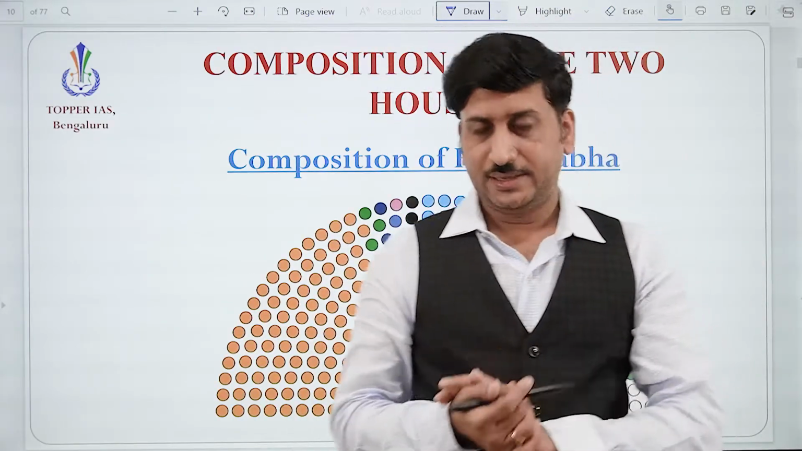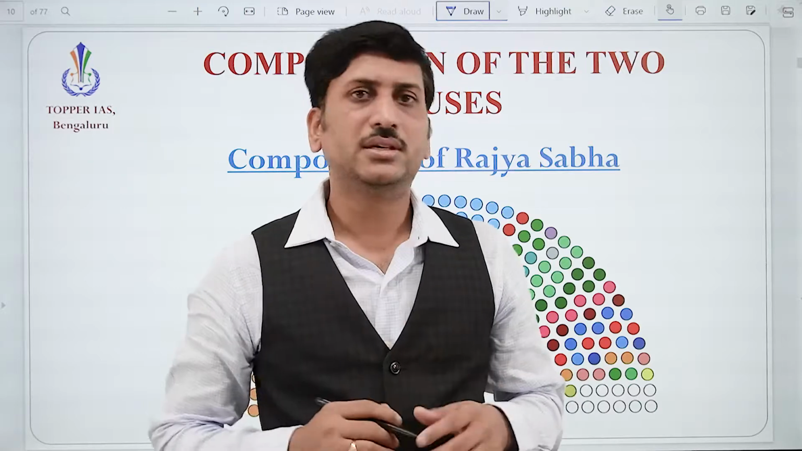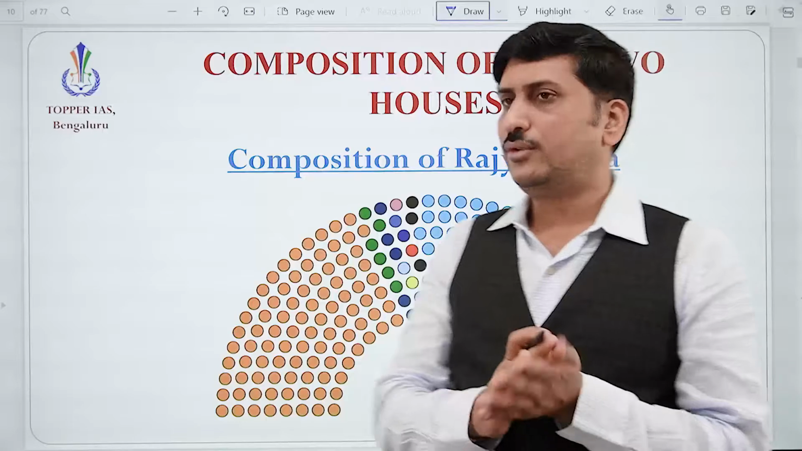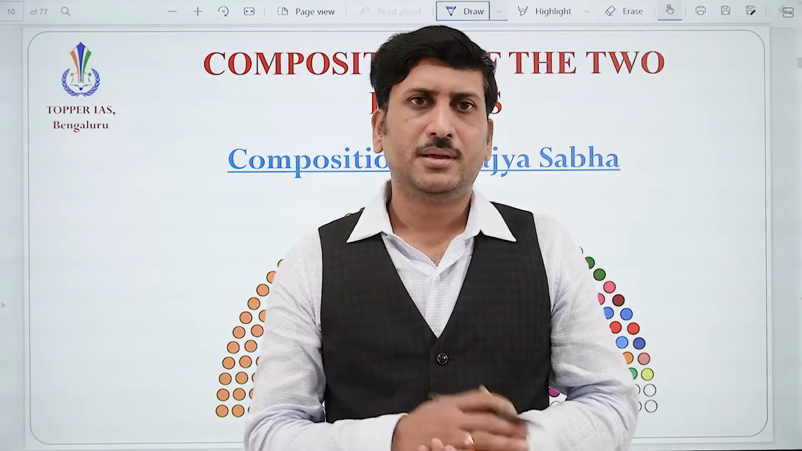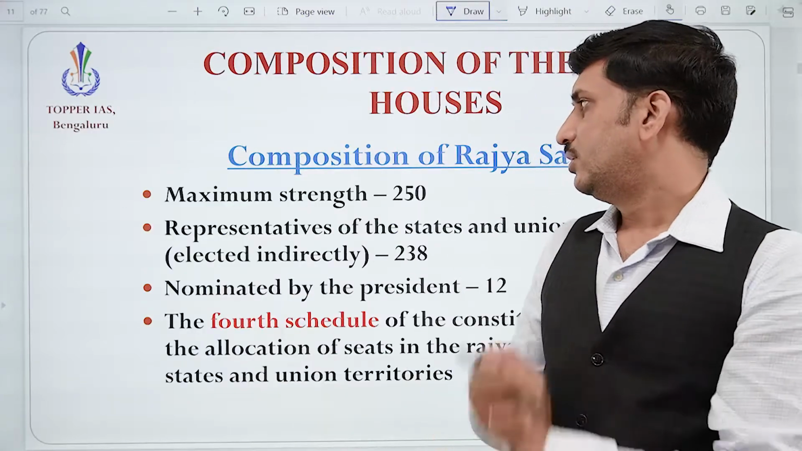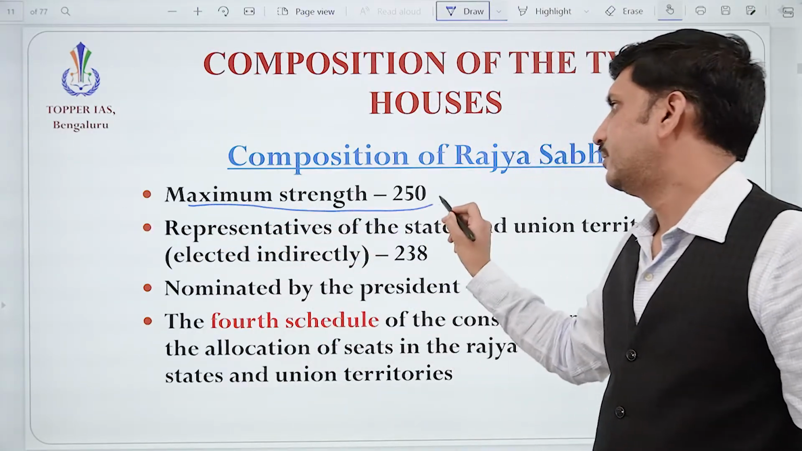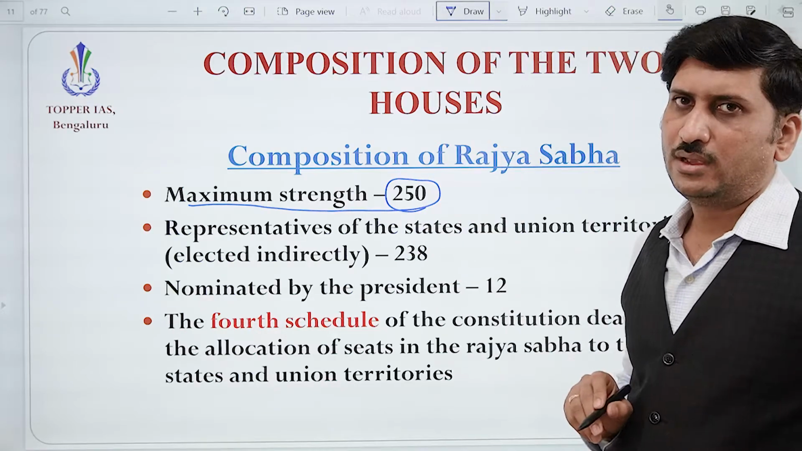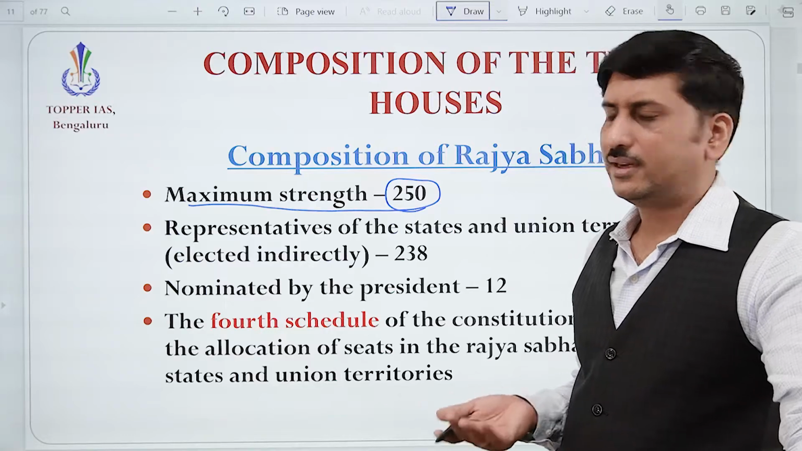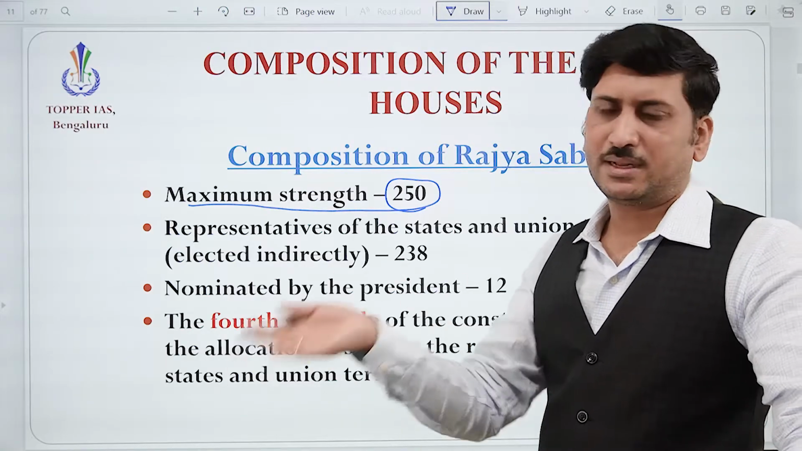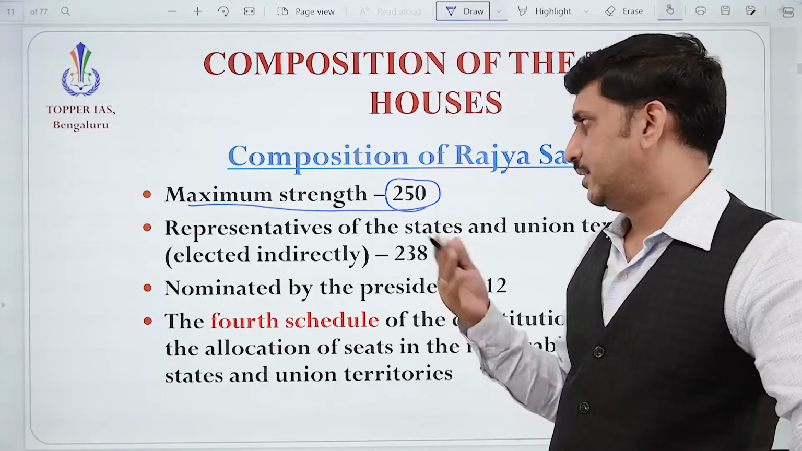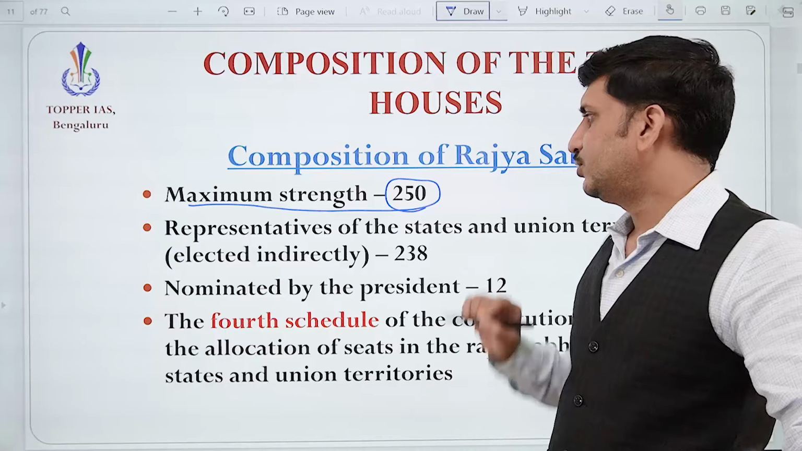So, now we'll understand the composition of the two houses. The present composition may be like 240, it may be 245, 244, whatever. But what is the maximum strength allowed is important. That is 250. Why does the present strength vary? Because there are different reasons, which we'll understand. The simple reasons, like because of death, a position may be vacant. But we'll understand that the maximum strength is 250.